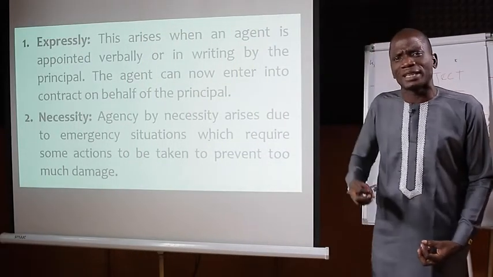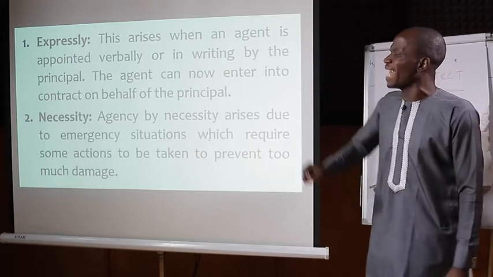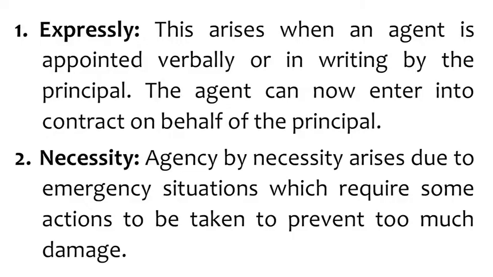Another way an agent can be appointed by the principal is by necessity. Agency by necessity arises due to emergency situations which require some actions to be taken to prevent too much damage.